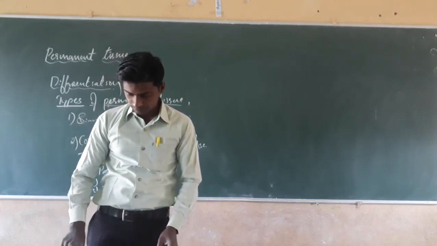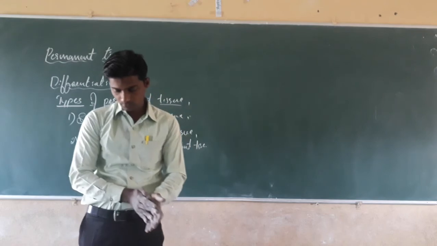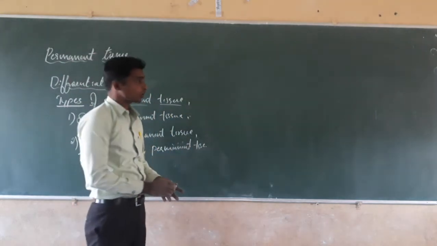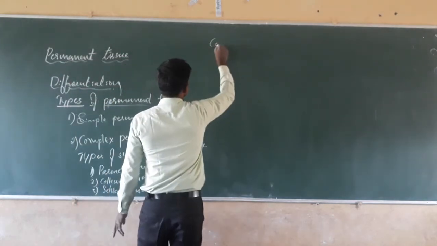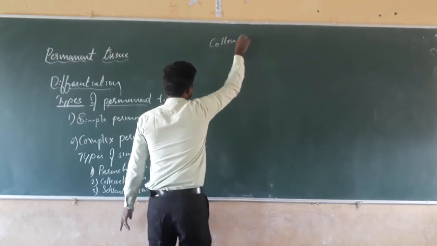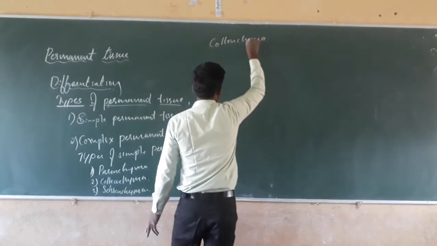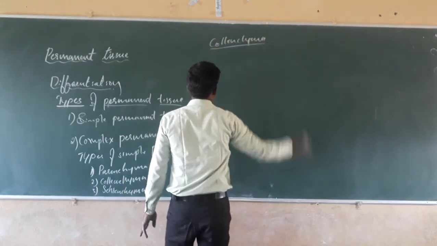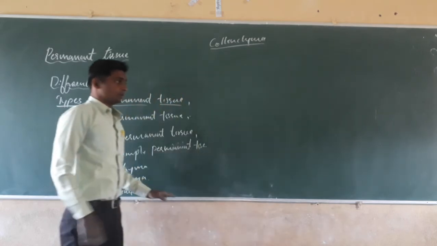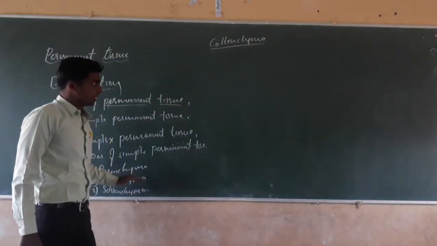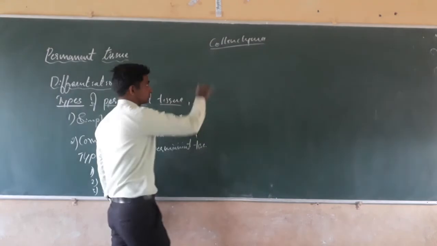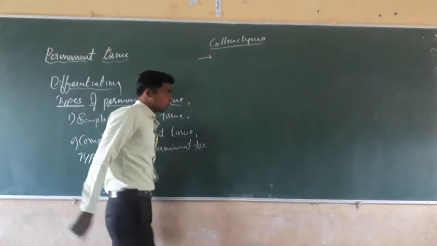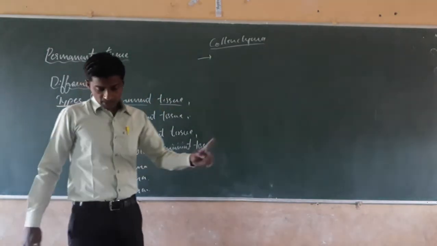See the next one, that is collenchyma. Parenchyma is over. Come to the collenchyma. See here what happens?